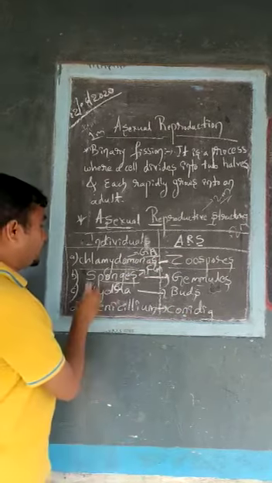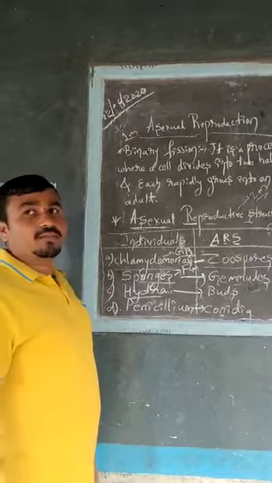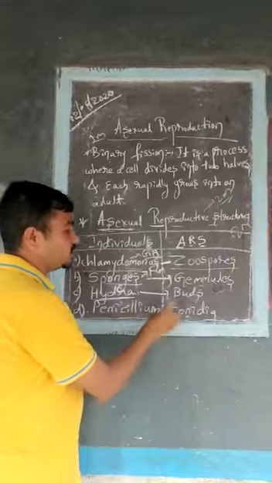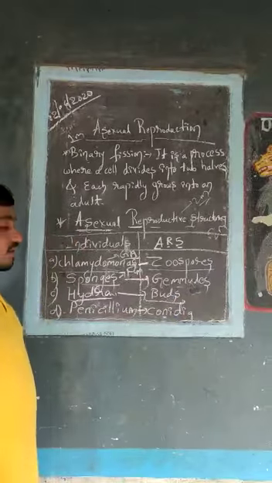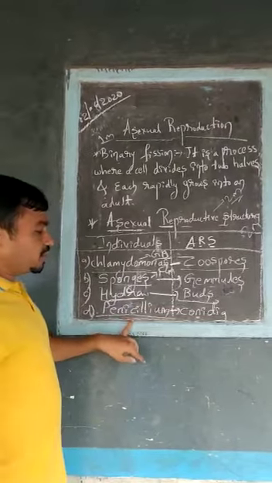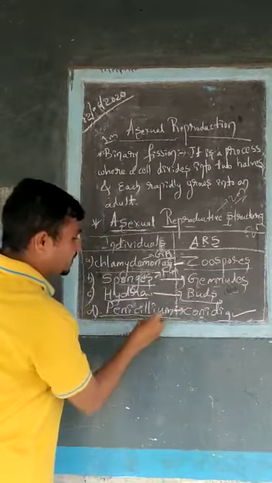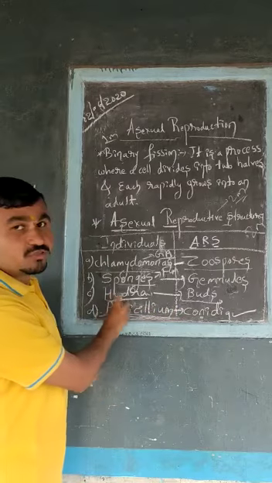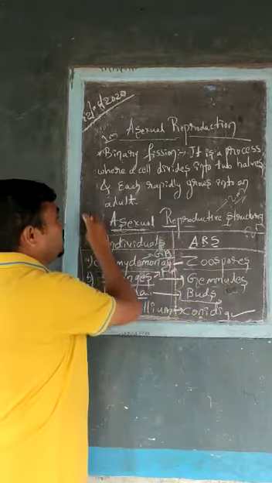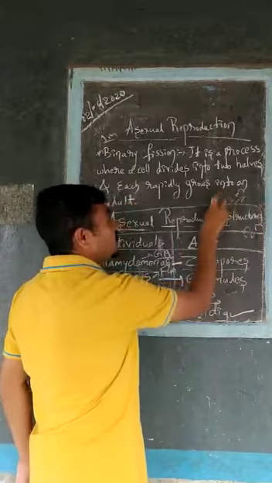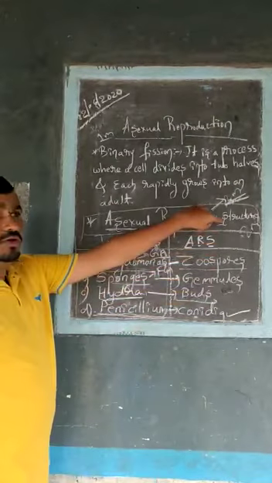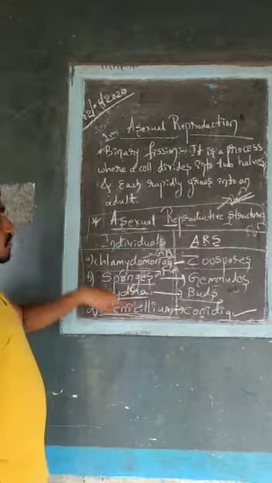Next, hydra belongs to the kingdom Animalia. It comes under Coelenterata. Hydra reproduces asexually by special structures called buds. Next we have penicillium. Penicillium is a fungus which reproduces asexually by a special structure called conidia. This is what we call asexual reproductive structures, and it is a 2 marks question for your examination. Students, now take down the points related to the asexual reproductive structures.